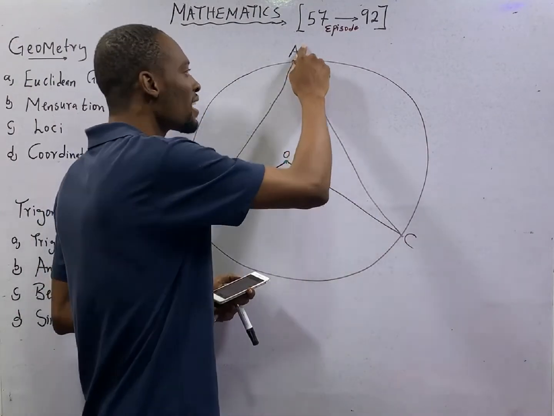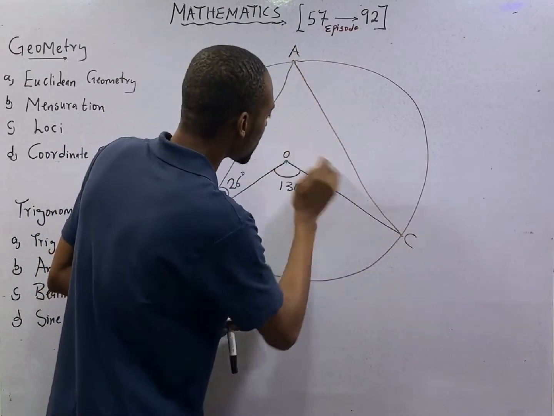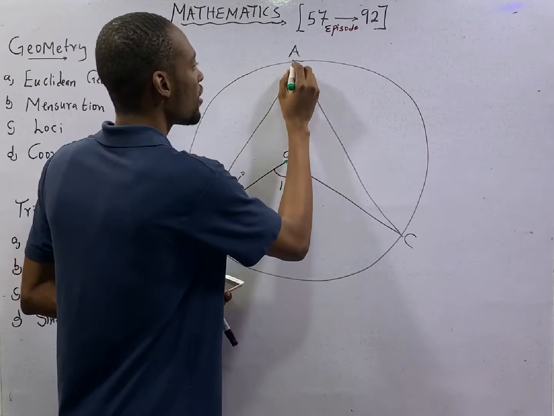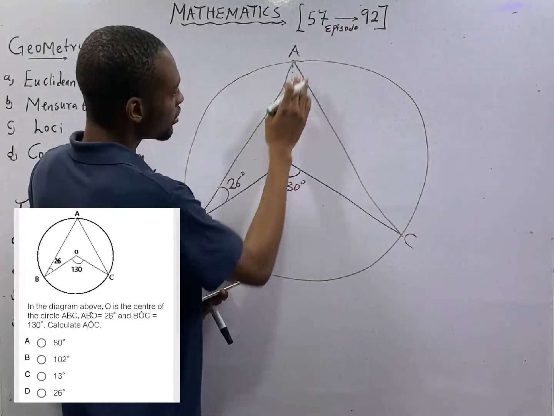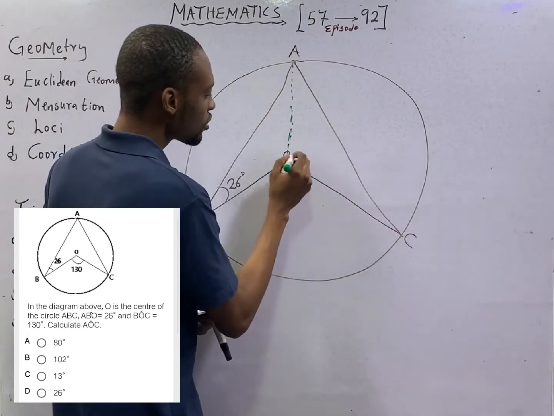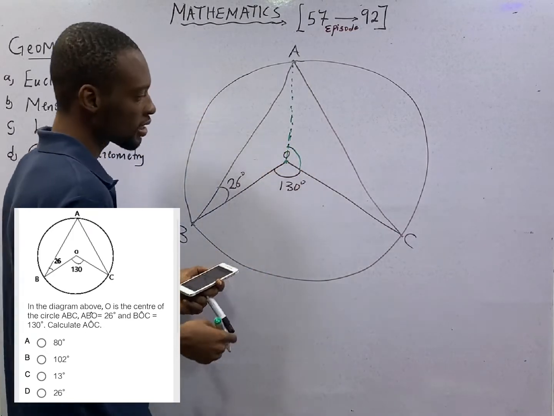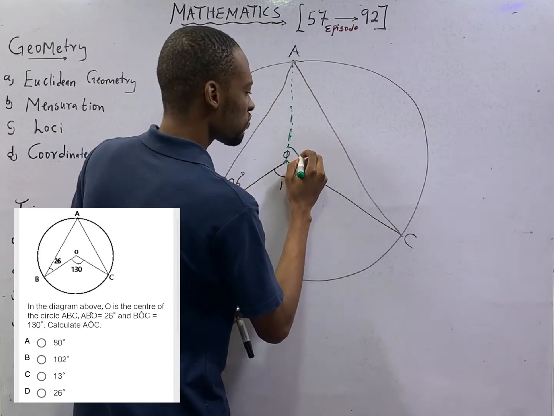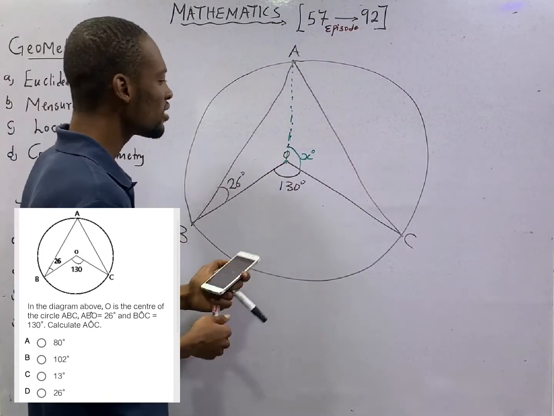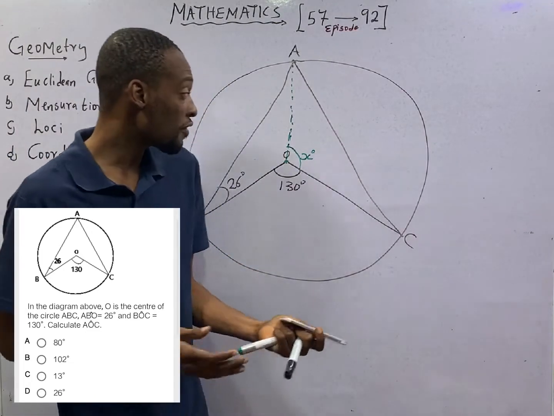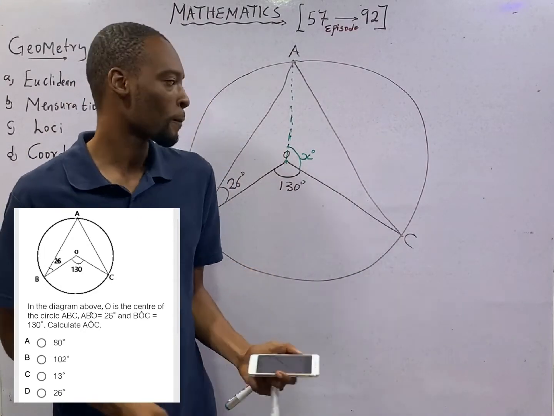They said calculate AOC. But there is no angle between A and C. Nothing here to calculate. This suggests that we have to cut here like this. If you cut here like this, this is A, this is O, this is C. So O will now have its own angle. This is what we are calculating. Let's call it S degrees. They've explained the diagram for us. It is left for us to use our wisdom.